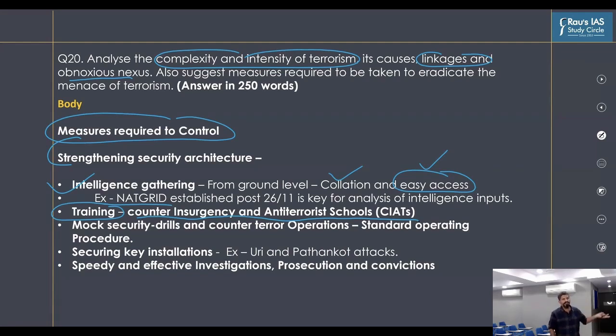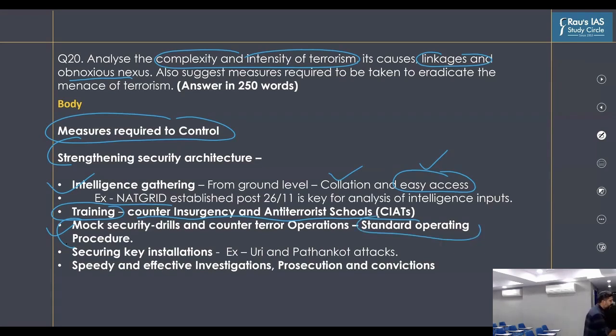Because if you are aware, when the terrorist attack happened in Mumbai, the government of India and the security agencies were not that prepared, because it was an unconventional threat, because normally the terrorist attacks used to happen in Jammu and Kashmir only. Okay. So that is why we need to prepare well through mock drills, counter-terrorist operations, and in order to improve the efficacy, we need to create standard operating procedures for the armed forces that they need to follow while handling any kind of terrorist attack that India faces.